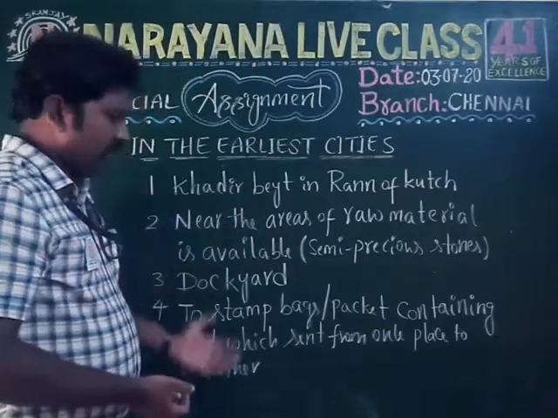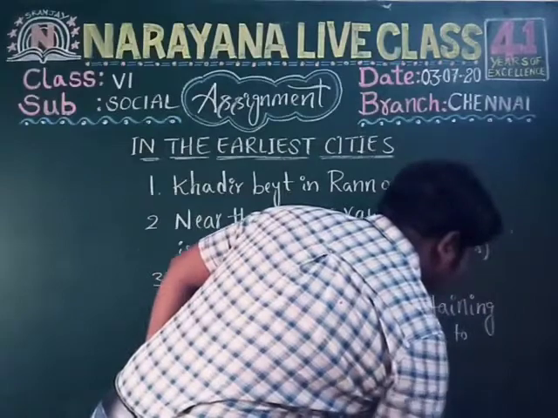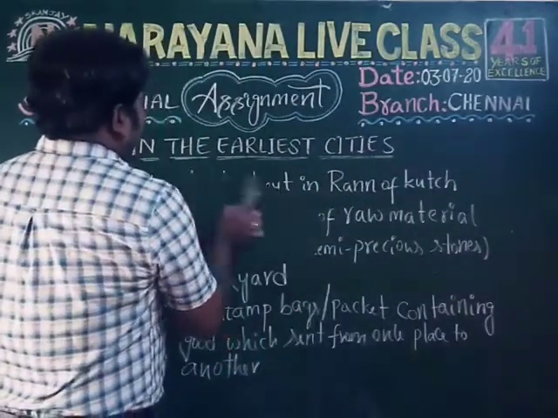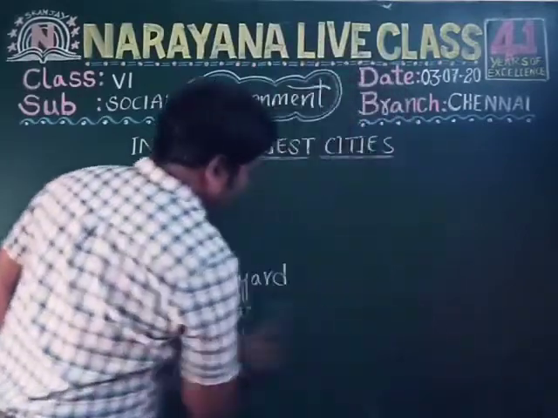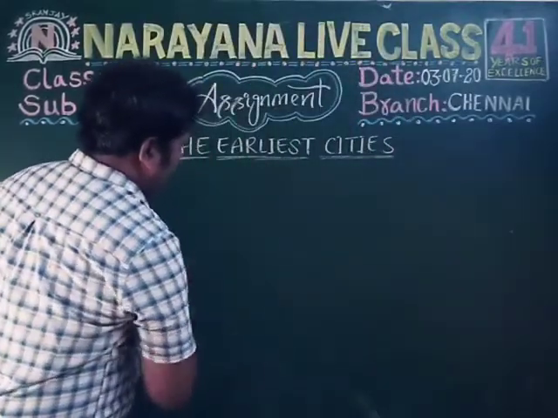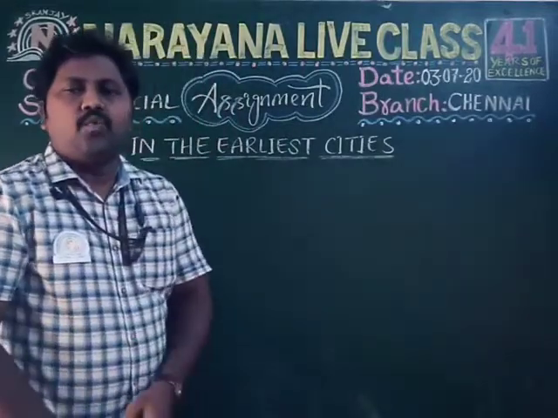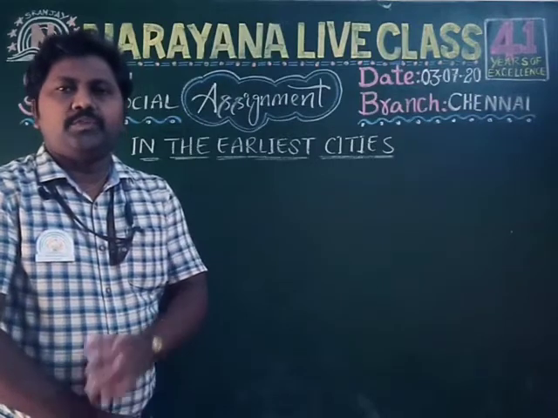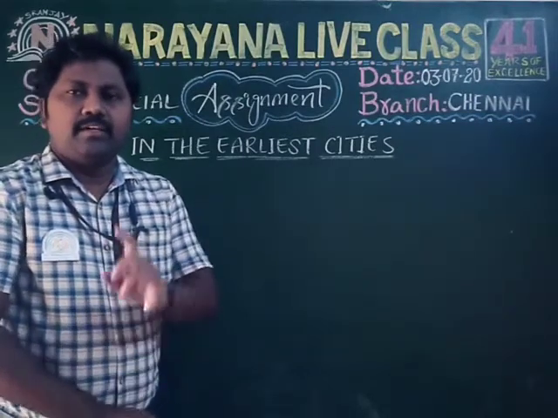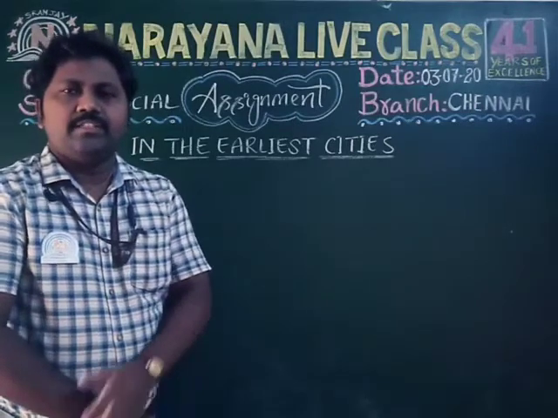Clear, children? 4 questions are completed, right? Now let's take another question. So now we are moving to the next question, which is the fifth question, children. What was the use of the plow? Plow is used to dig the earth for turning the soil and planting seeds. Okay, children. So the answer is what?